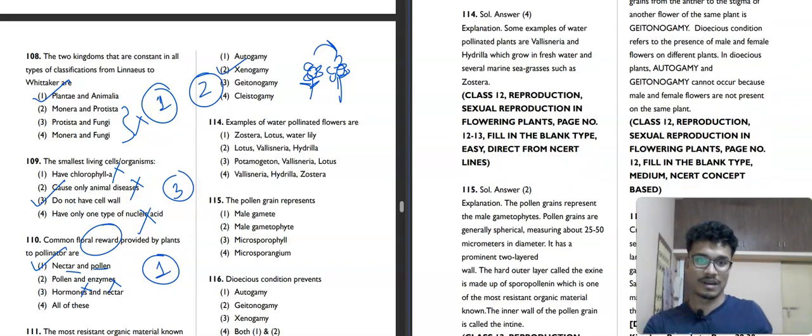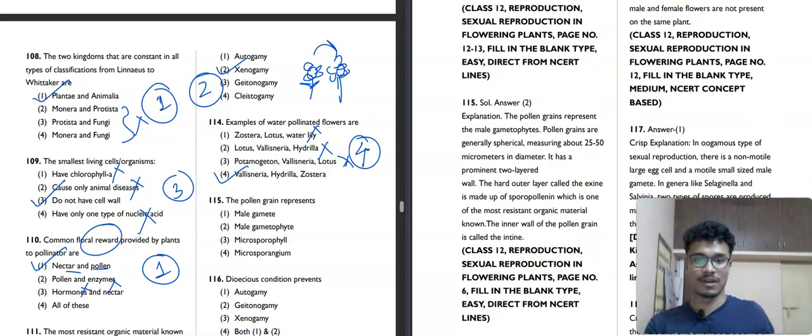Question 114. Examples of water pollinated flowers. Water pollinated flowers are Zostera, lotus, water lily. No. Lotus, Vallisneria, Hydrilla. No. Potamogeton, Vallisneria, lotus. I don't know about Potamogeton also. Then Vallisneria, Hydrilla and Zostera is absolutely correct. Fourth option is our correct answer. Now we'll move towards the next question, number 115.